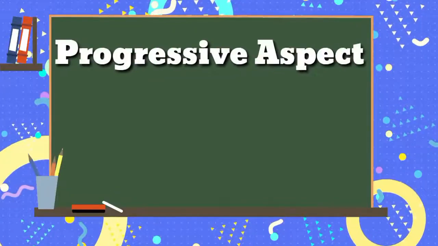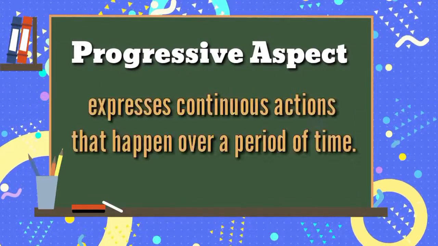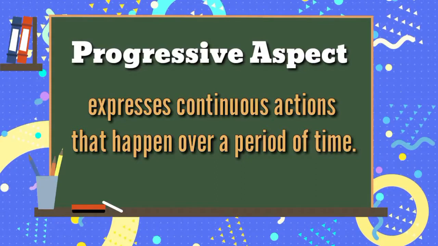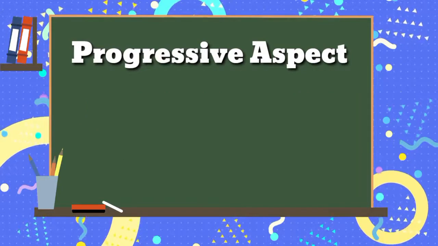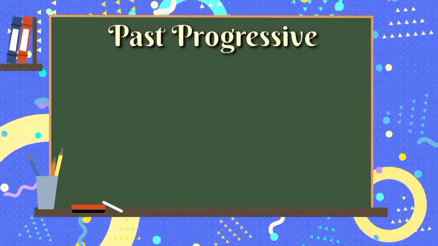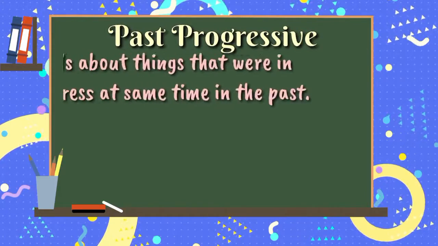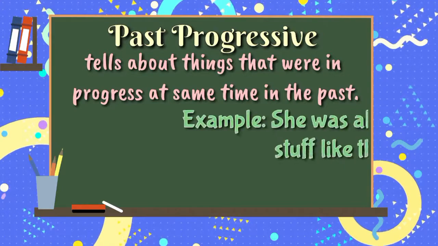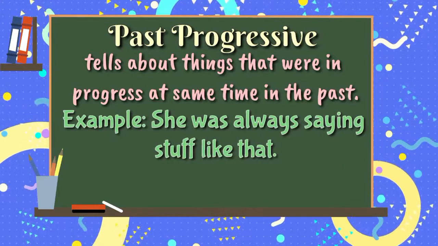Let us discuss first the progressive aspect. Progressive aspect expresses continuous actions that happen over a period of time. Let us begin with the past progressive. Past progressive tells about things that were in progress at the same time in the past. For example, she was always saying stuff like that.